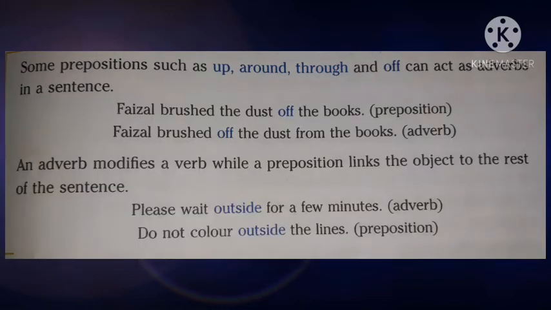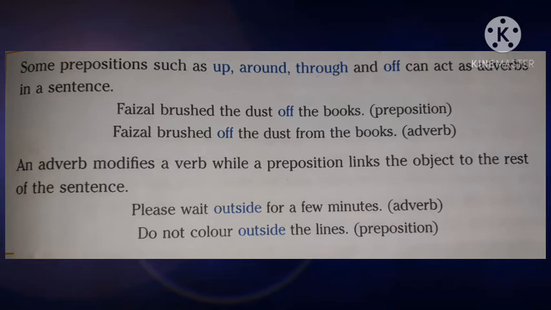Some prepositions such as up, around, through, and off can act as adverbs in a sentence. For example, Faisal brushed the dust off the books. Here, the word off is a preposition. Faisal brushed off the dust from the books. Here, the word off is an adverb. As we all know, an adverb modifies a verb while a preposition links the object to the rest of the sentence.